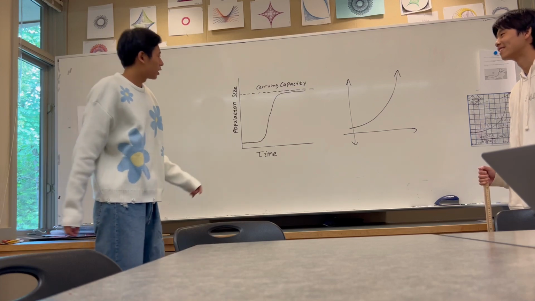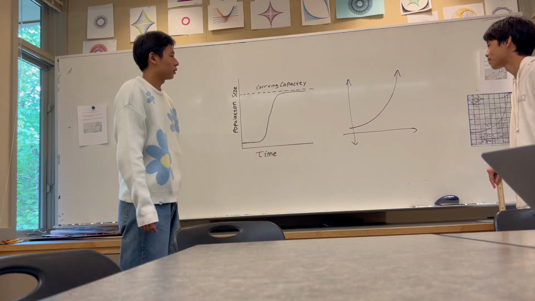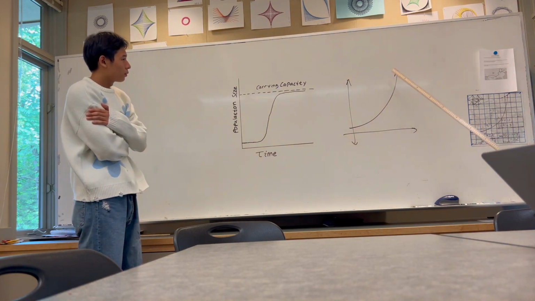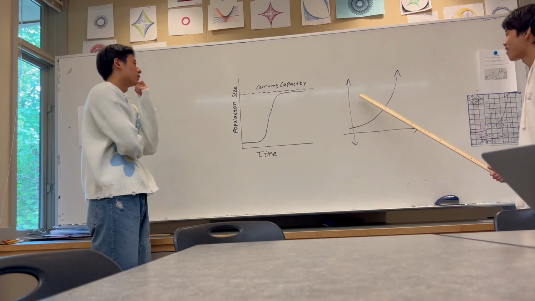But like, for example, what does this carrying capacity mean? Like, this one's like stop growing compared to the exponential graph? Well, think of logistic growth as exponential growth but realistic. For example, think about the world's population. I mean, it's got to stop at some point. That makes a lot of sense.